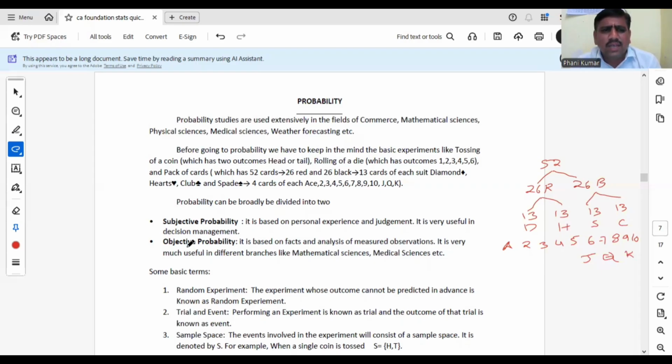Okay? Similarly, objective probability means deciding the probability by performing any trial or any experiment. That is known as objective probability. It is based on facts and analysis of measured observations.